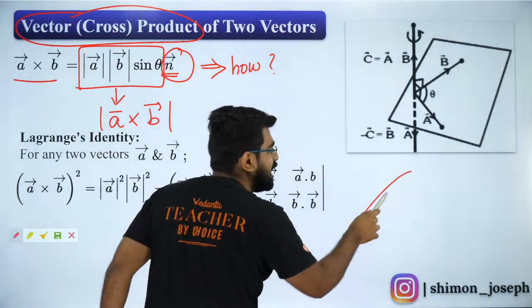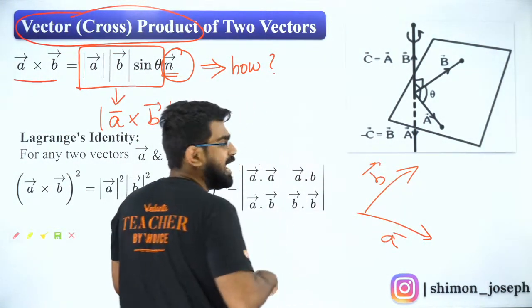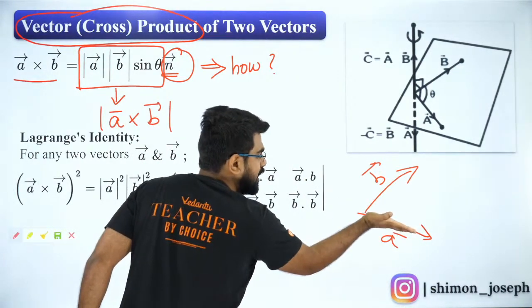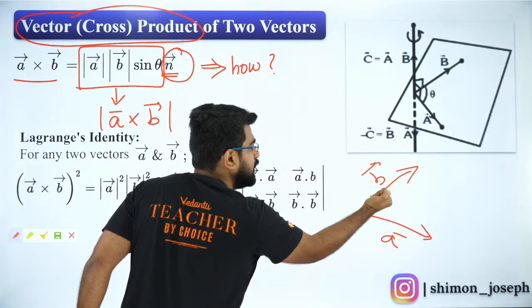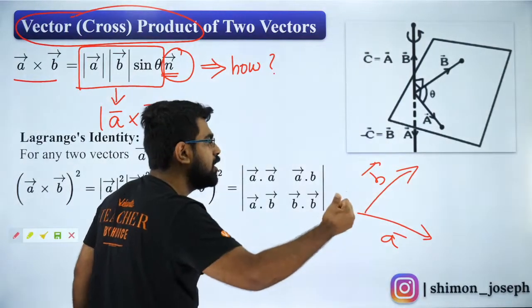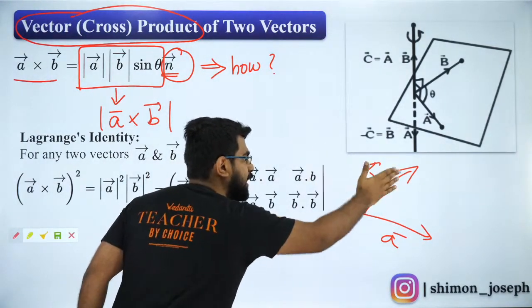So if I have A vector like this and B vector like this, A cross B, so I will point my fingers towards A, I will curl it towards B. Wherever my thumb points, that is the direction of A cross B. So A cross B will always be perpendicular to both A and B.